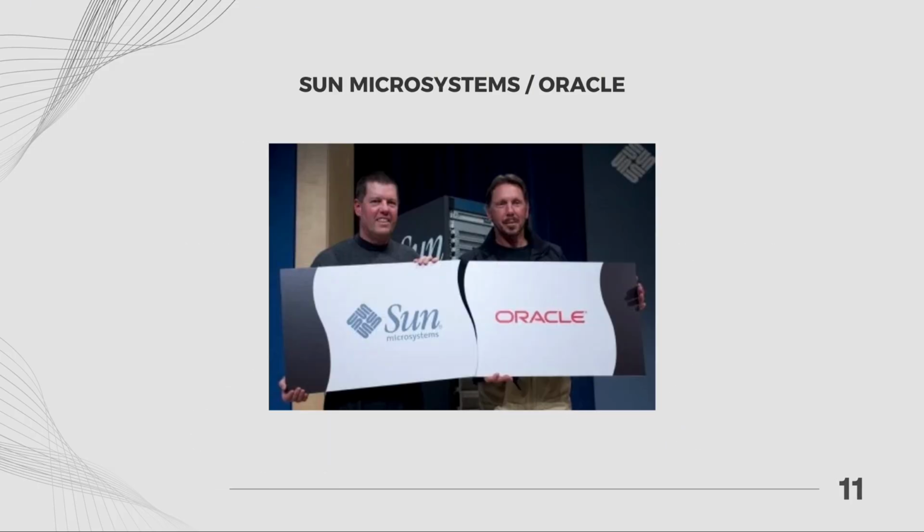Now, an interesting fact about Java. It was originally developed by Sun Microsystems, as we mentioned earlier in this video, back in the mid-90s. Later in 2010, Sun Microsystems was acquired by Oracle Corporation, and since then, Oracle has owned and maintained Java. Today, Oracle continues to release new versions, manage updates, and oversee the official Java platform standards. That's why when you download the Java Development Kit or JDK, you often see it coming directly from Oracle's website.